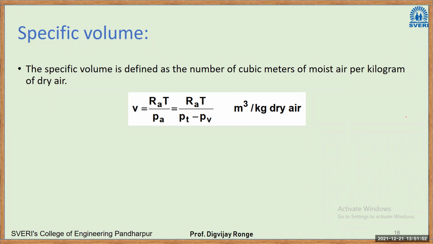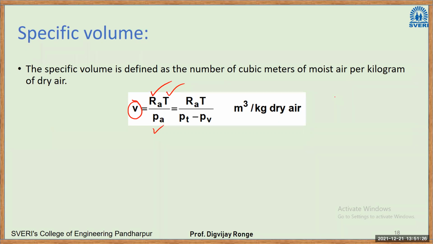In terms of the ideal gas equation, it can be written as specific volume equal to gas constant of dry air into DBT divided by partial pressure of dry air. So that will give you specific volume.